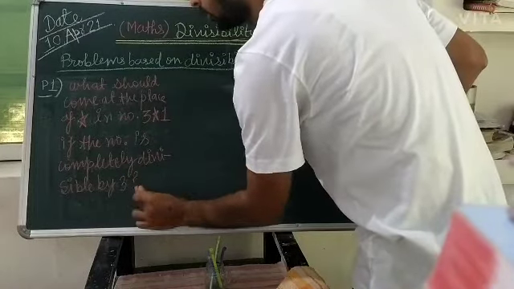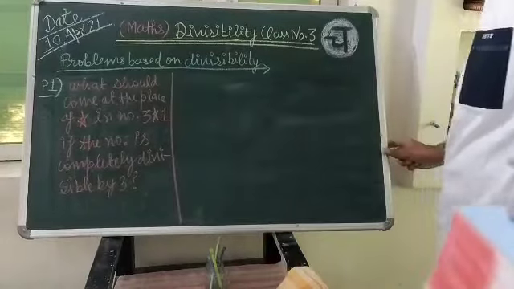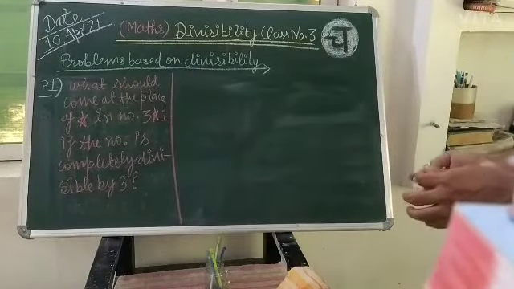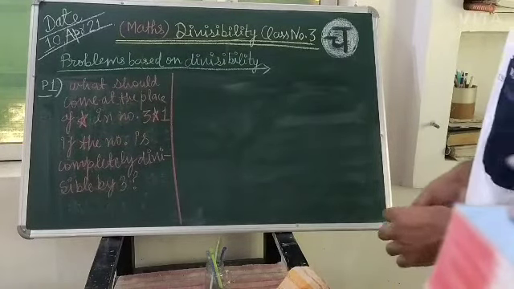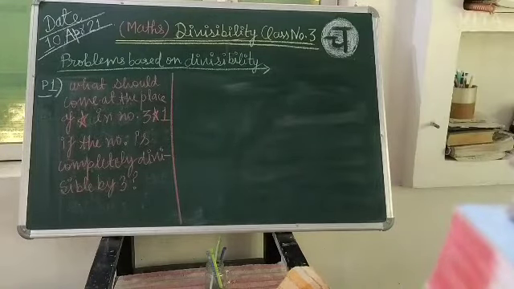Okay, read out the problem and understand this, that what the problem is saying to us. The problem is saying that what should come at the place of star in number 3 star 1 if the number is completely divisible by 3.